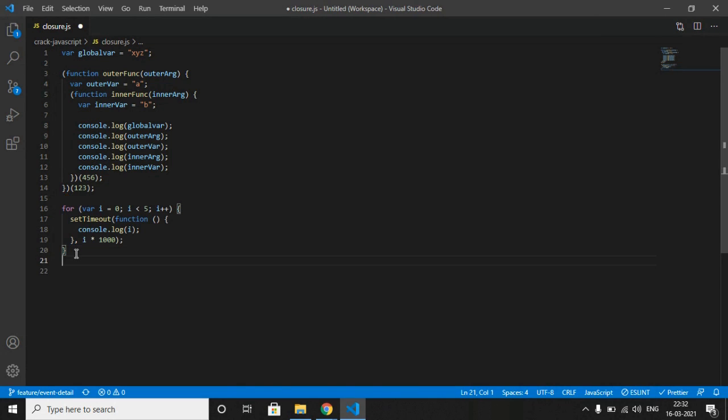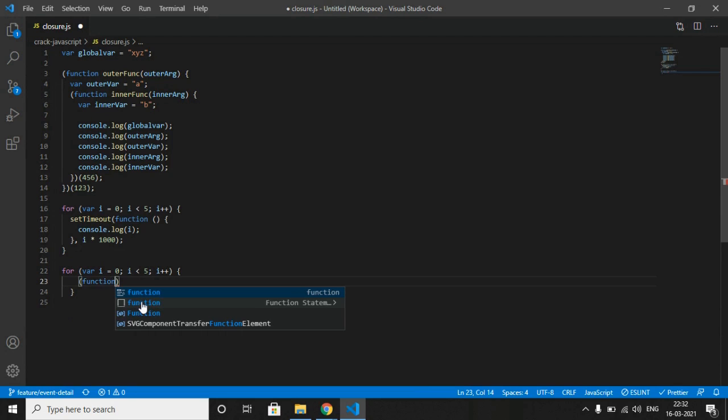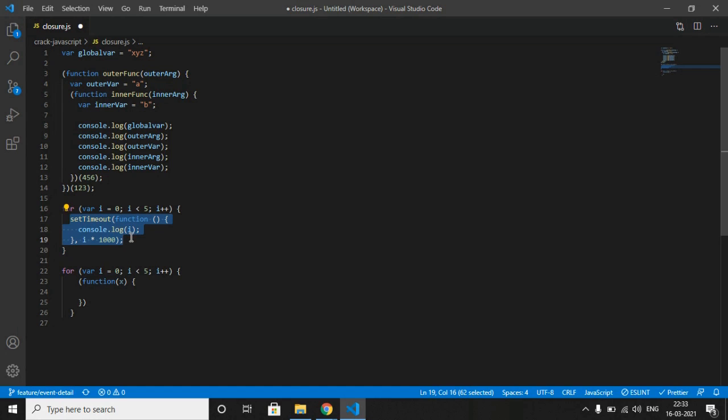Let me copy. Okay, paste. Let me remove this now. Create a function with parameter x, with setTimeout inside.